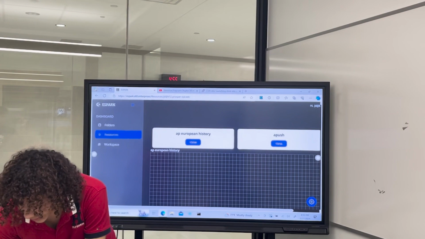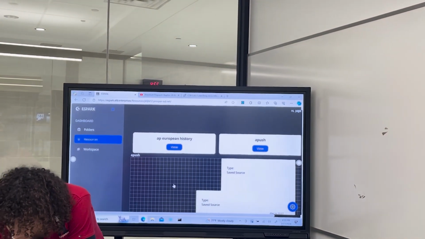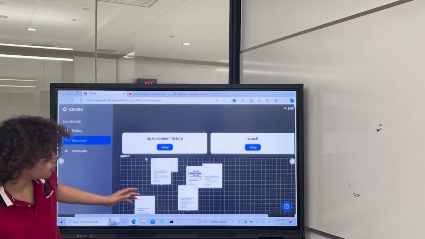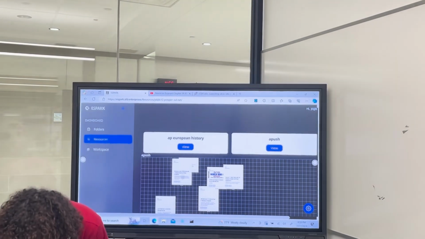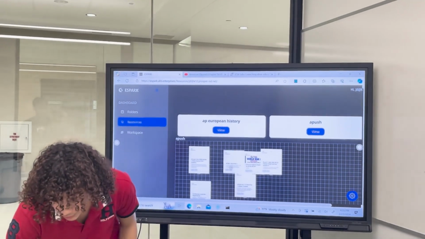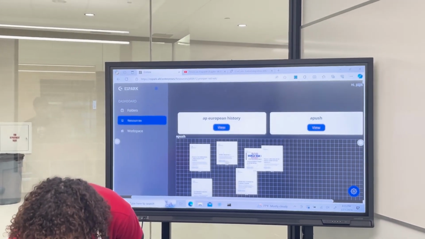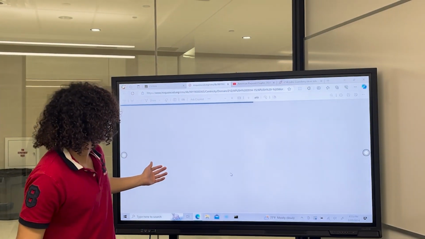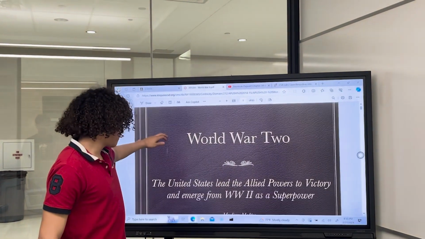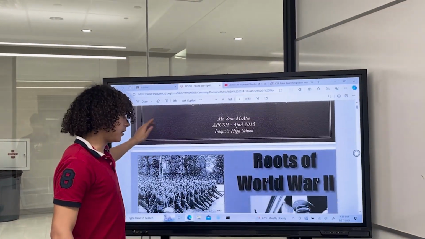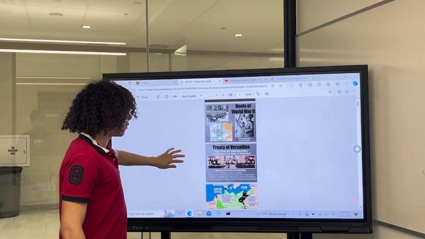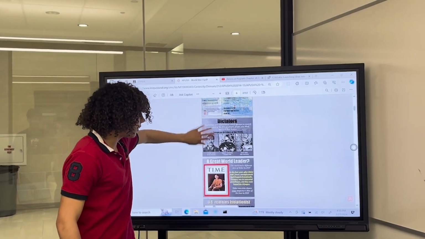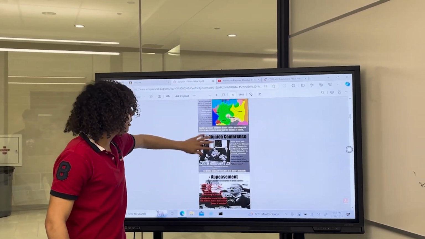So if I go into my A push tab, right here, we can see every single one of the things that I just saved. Now, say I want to reorganize them, you can do so as you wish. And I'm going to go ahead and push into this A push World War II. So, as you can see, it's a very informative, very good resource in order to view.